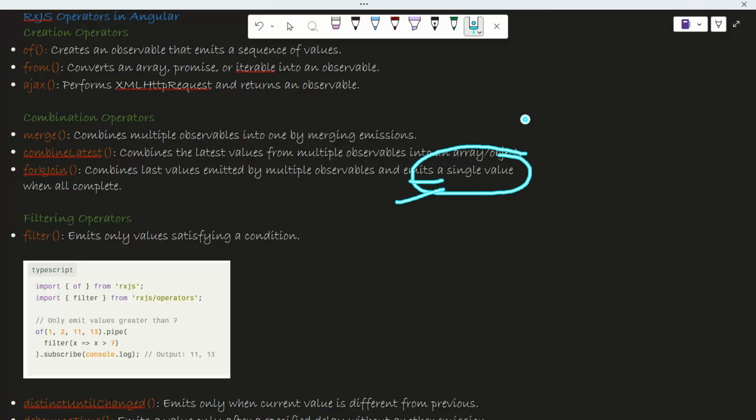So it will be emitting what? A single value. So 1, 2, 3, suppose we have three different observables and these are emitting some values, okay? Basically forkJoin is used when you have promises, okay? So suppose we have three promises, and you will get to know there are many use cases where you can use forkJoin. But one use case I tell you, like we have three promises, okay, and then we want to combine them, so we use forkJoin. In forkJoin, if any one fails it will throw an error, it will not complete, okay?